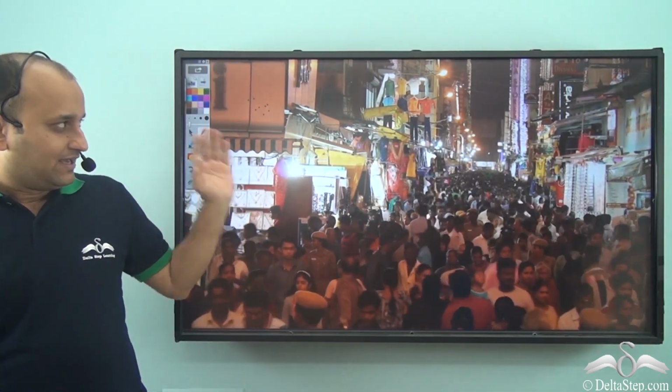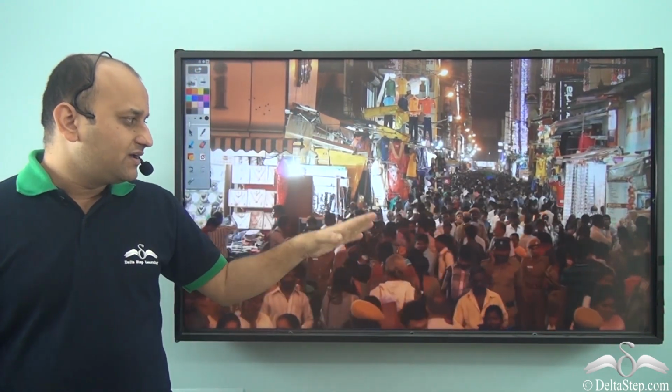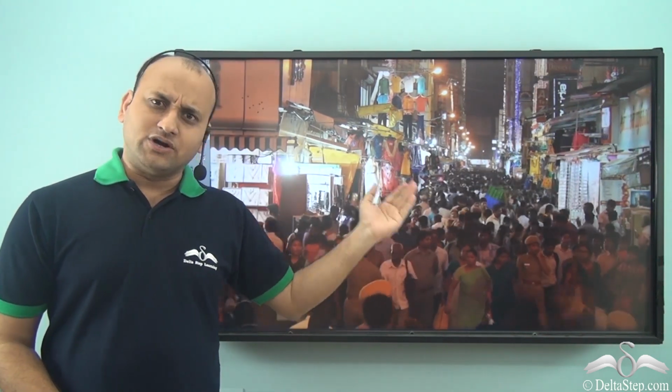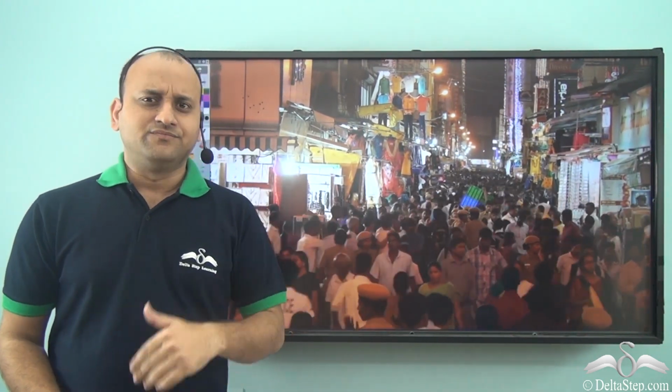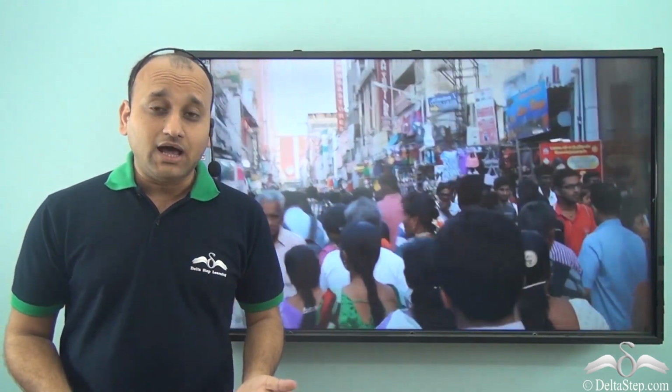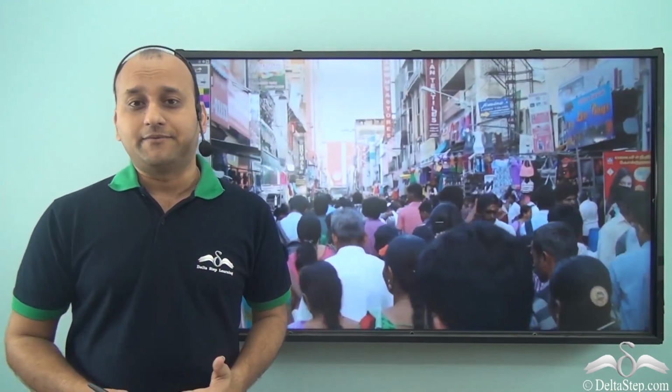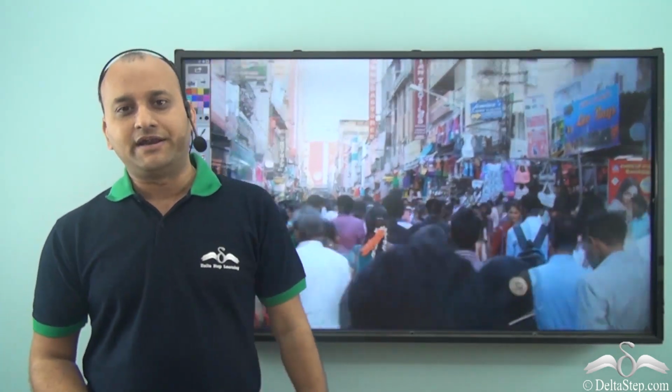What do you see here? Well, what we see is a marketplace, and in that market there are so many people. It's such a crowded place. But this place is not the only place which is crowded. If you go to any market in India, you will find such scenes. That is, a huge number of people are always there, because in India the population is very high. There are so many people in India.